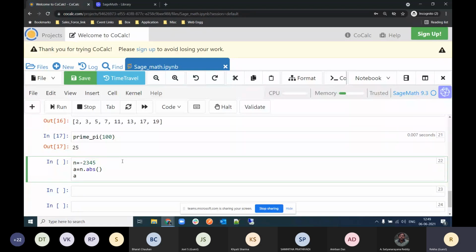So can anyone tell what is the value of a and what does this function abs stand for? You can try it on your browser. It will be good for you and you will get a little practice.